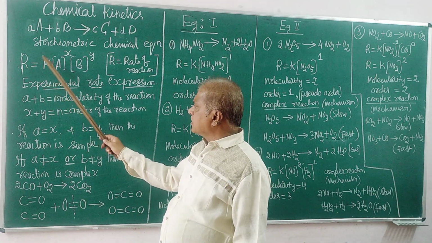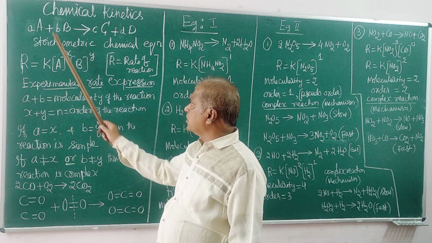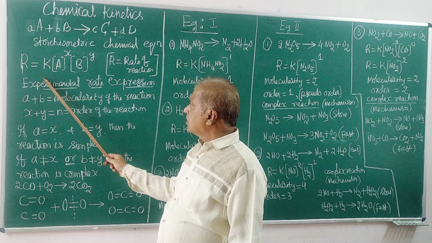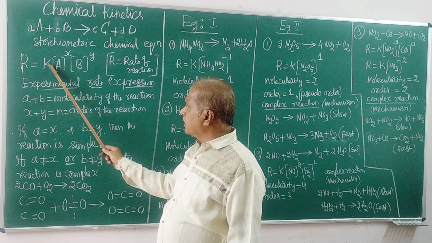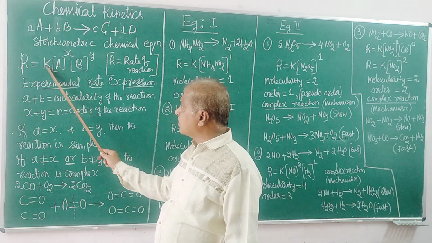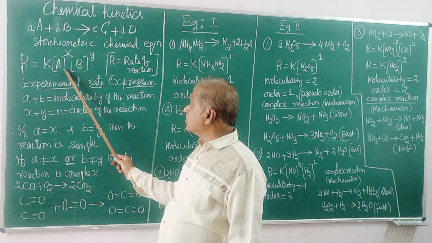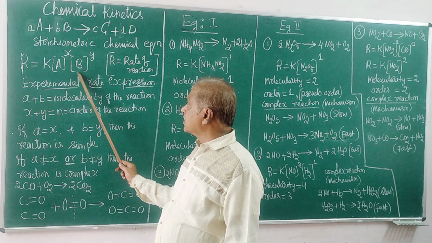The rate of reaction is always proportional to the concentration of these two. If there are two molecules like that, these two. And equals means rate constant. That is, rate of reaction equals the rate constant of the reaction, the proportionality constant, and concentration raised to the power of an exponent.